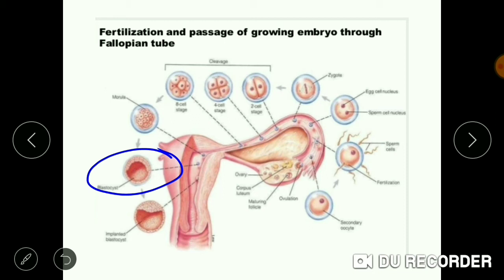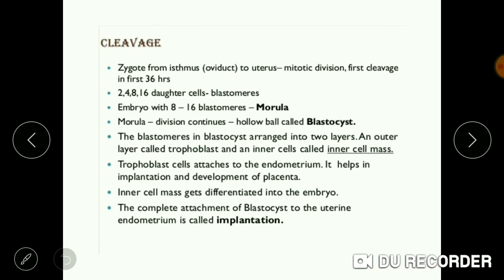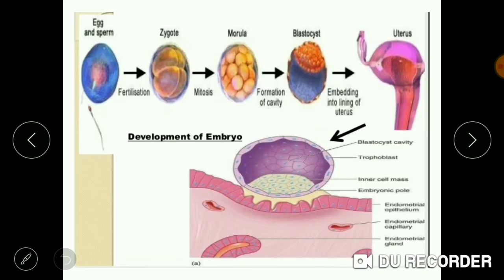It is a structure between 32 to 64 cell stage and it completely gets fixed in the endometrium lining of the uterus. As you can see here, implanted blastocyst. After the process of implantation, now here again they have shown the complete process.